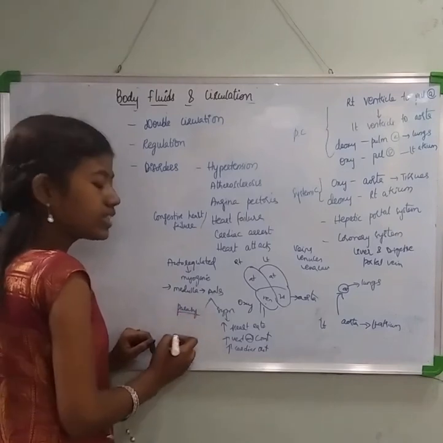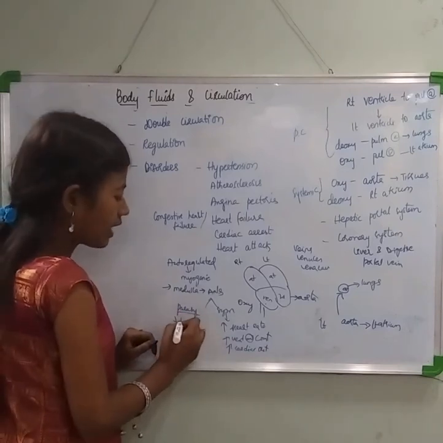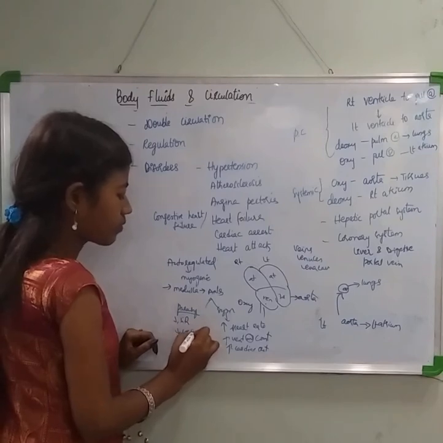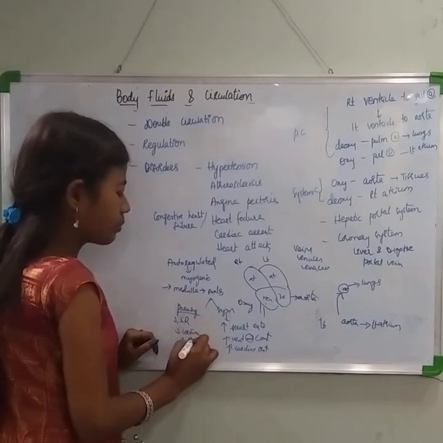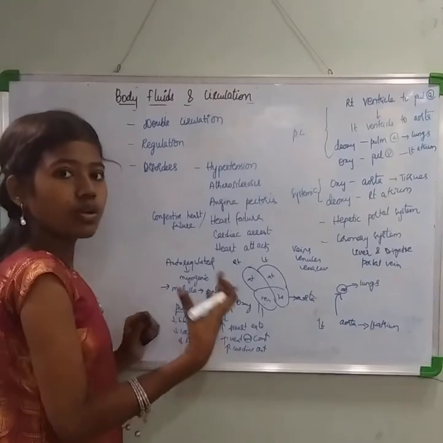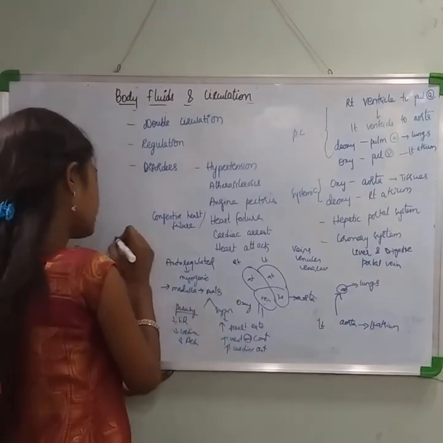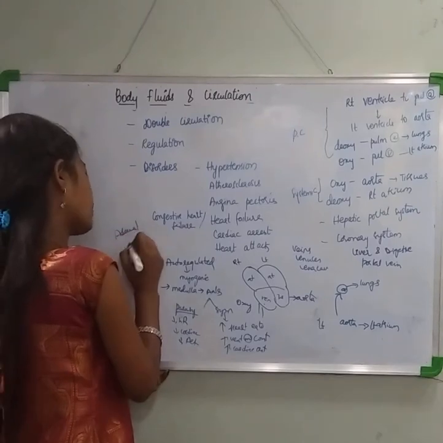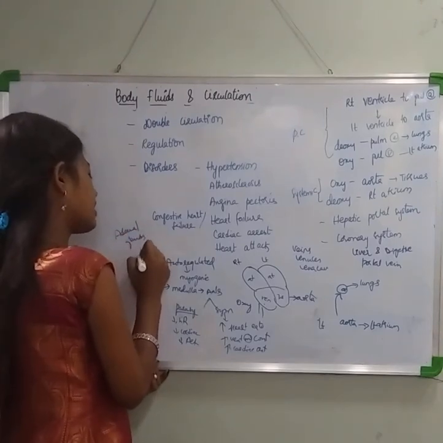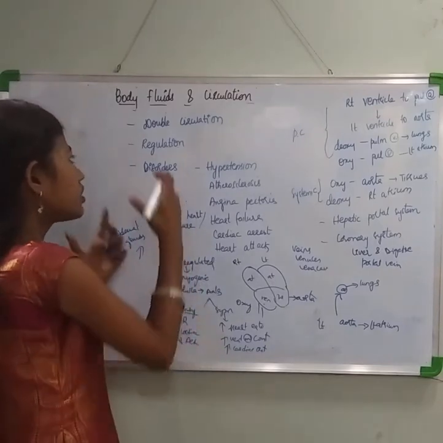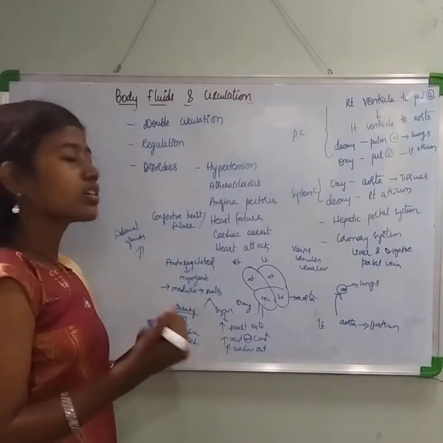Whereas with parasympathetic, vice versa occurs: heart rate decreases, cardiac output decreases, and the action potential generated by the SAN also decreases. Then there are certain adrenal glands, which will also increase the cardiac output and the heart rate. So this is how the regulation occurs in your circulatory system.